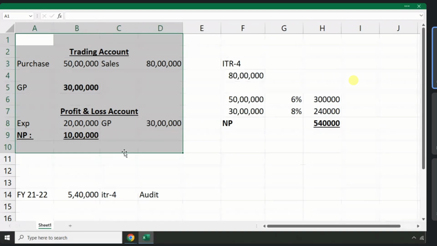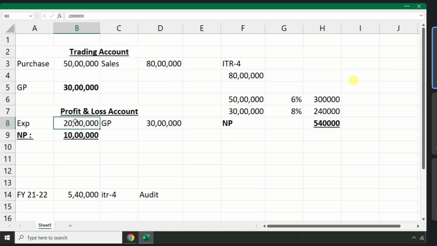Even if these books of accounts are maintained, you need not report them to the government. Any government officer, even if they visit your office, will not validate whether you have proof of these expenses. You need not have any proof. There will be no validation because you are a small taxpayer. Directly report your turnover, the actual turnover reported in GST, and on that you need to declare the minimum profit. So in the year 21-22, we'll report 5,40,000 profit and file ITR form number 4, non-audit.